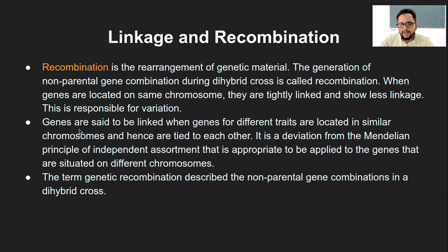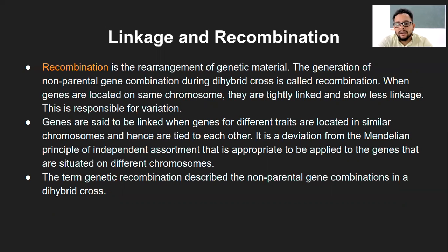So now the genes are said to be linked when the genes for different traits are located on the same chromosome, right? We will say genes are linked to each other when they are associated with different traits and they are located on the same chromosome, and hence they are tied to each other. So that is when the linkage occurs, and it is the deviation from Mendelian principle of independent assortment.